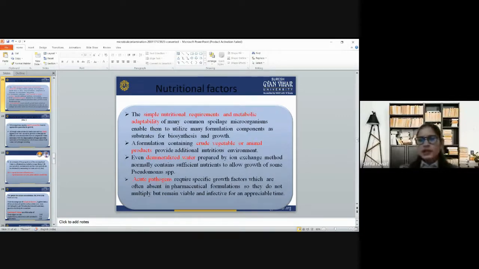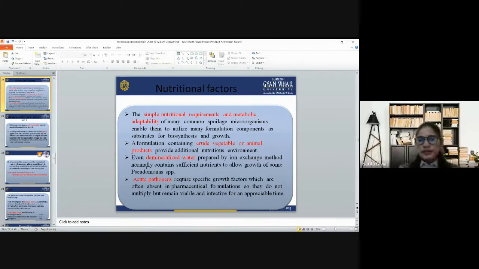Then the other is the nutritional factor. The simple nutritional requirements and metabolic adaptability of many common spoilage microorganisms enable them to utilize many formulation components as substrates for biosynthesis and growth. For example, formulations containing crude vegetable or animal products provide an additional nutrient environment.